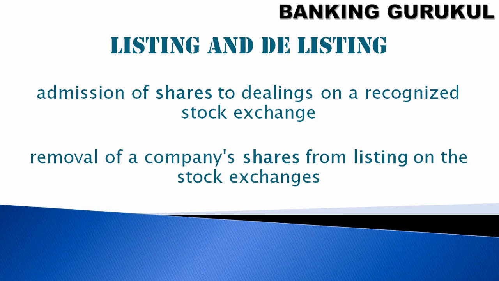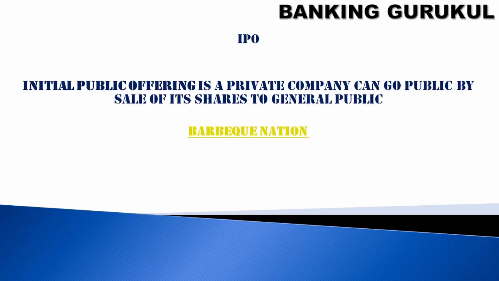So this is listing. Delisting is the removal of company shares from the listing on the stock exchange. So already listing and trading is happening, debit and credit and selling and buying are happening, but you want to remove it. So this is called delisting. Once delisting is done, you can't sell and you can't buy that particular company's shares.